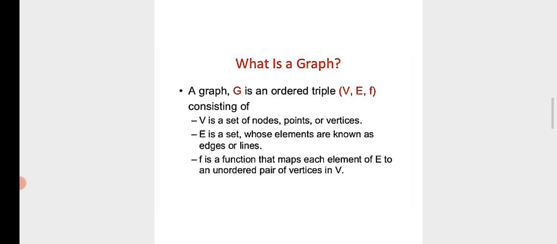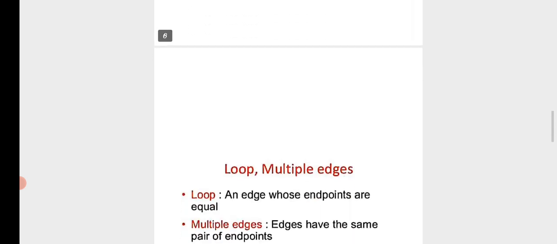F is a function that maps each element of E to an unordered pair of vertices in V. V is also called nodes, points or vertices. E is also called edges or lines.